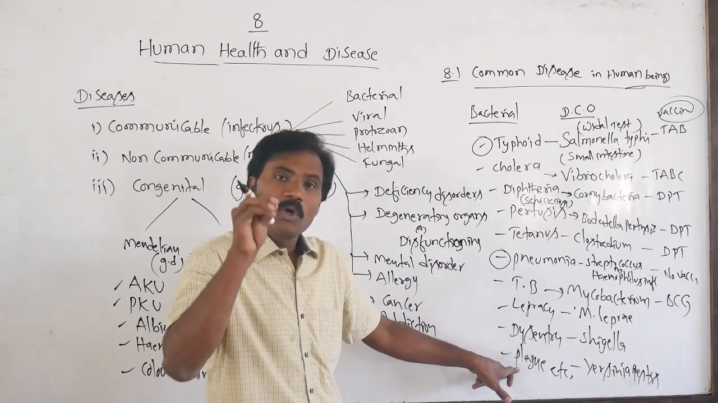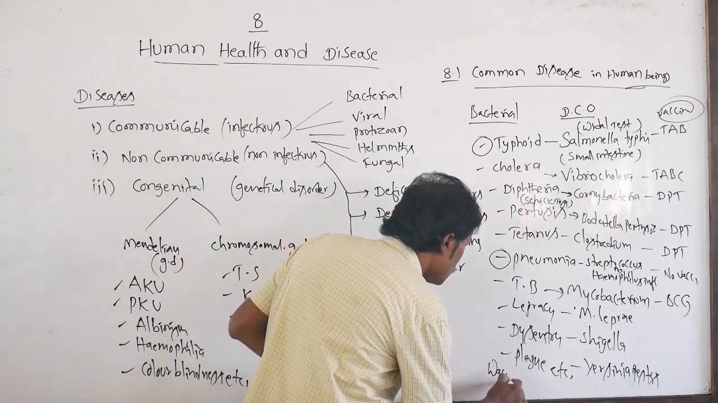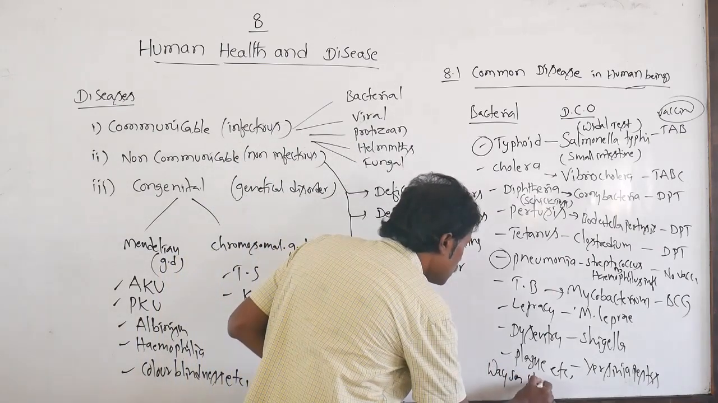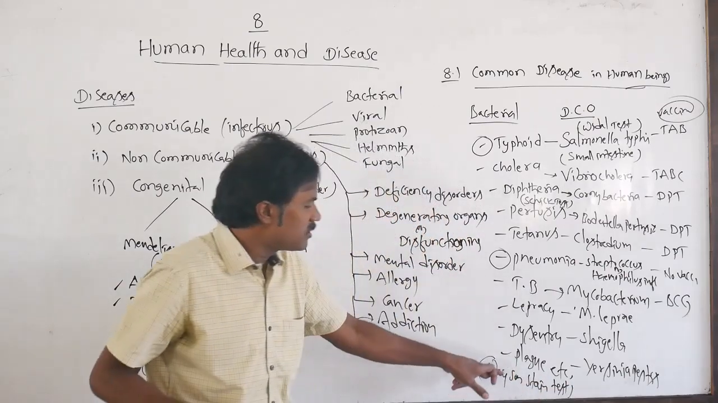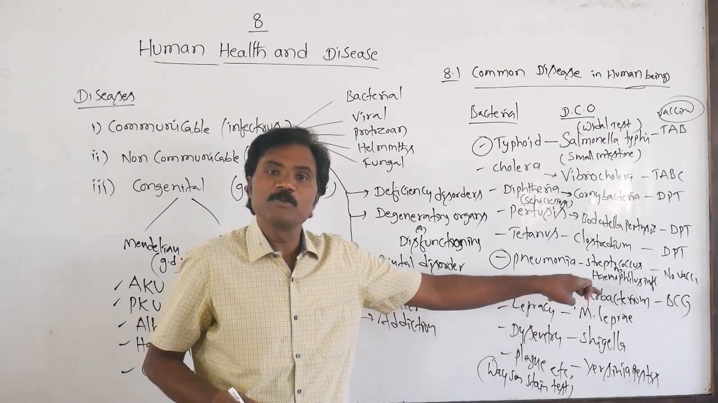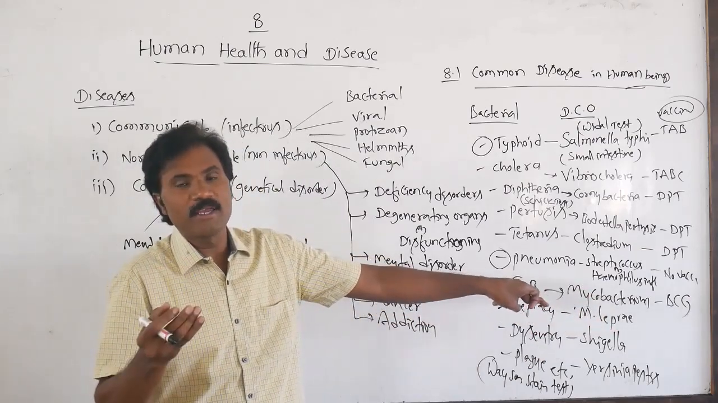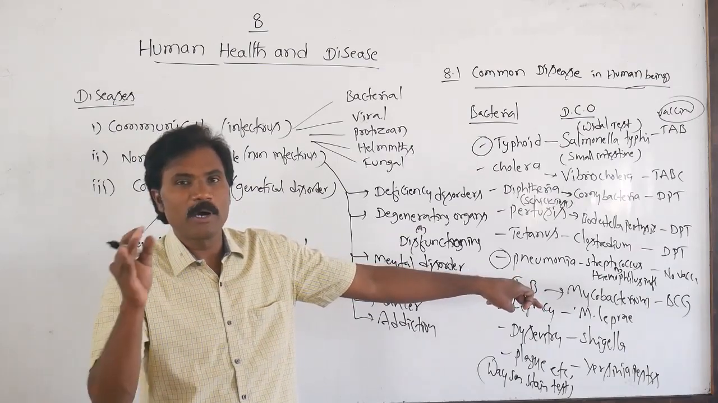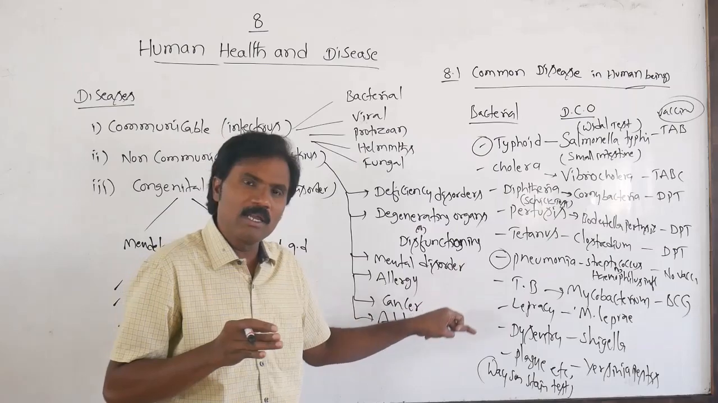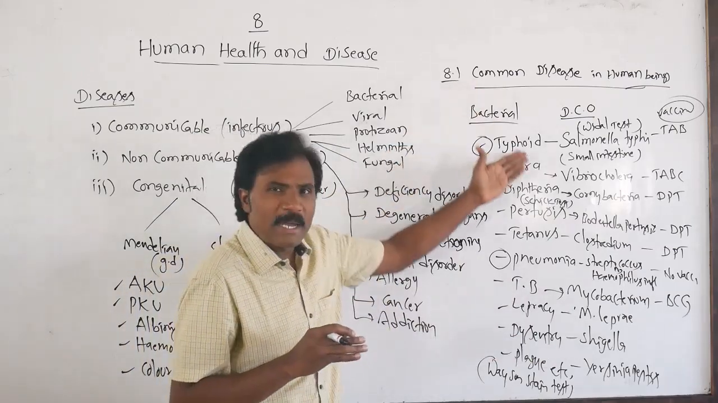But what is the test to identify plague? Here also the Gram stain test. It is spread through rats, rat fleas are responsible for spreading this plague disease. If you control the population of rats, then automatically plague is also controlled. So these are bacterial diseases.